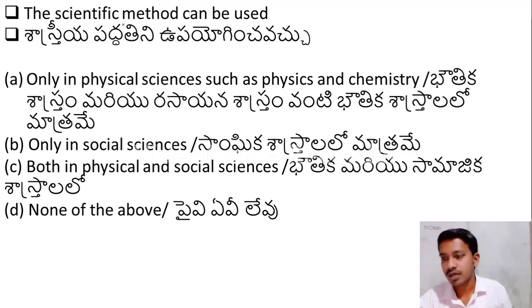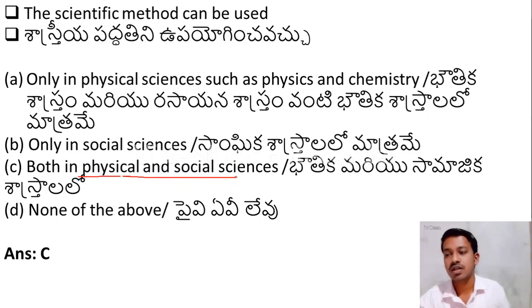The scientific method can be used option A, only in physical sciences such as physics and chemistry, option B, only in social sciences, option C, both in physical and social sciences, option D, none of the above. Here the right answer is option C, both in physical and social sciences.